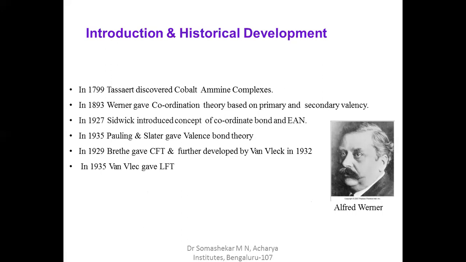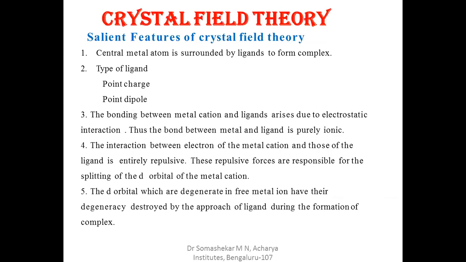In 1927, Sidgwick introduced the concept of coordinate bond and EAN. In 1935, Pauling and Slater gave valence bond theory. In 1929, Bethe gave CFT, further developed by Van Vleck in 1932. In 1935, Van Vleck gave LFT, ligand field theory. So this is a little introduction about the bonding theories.